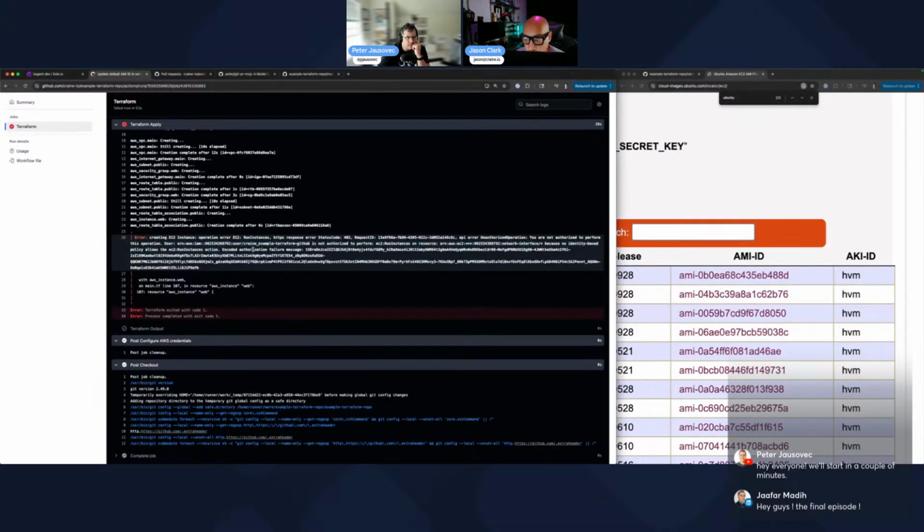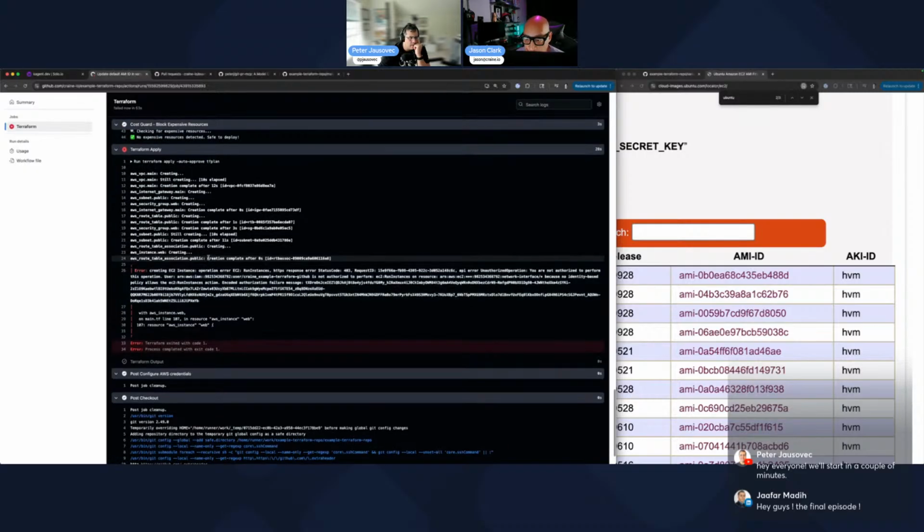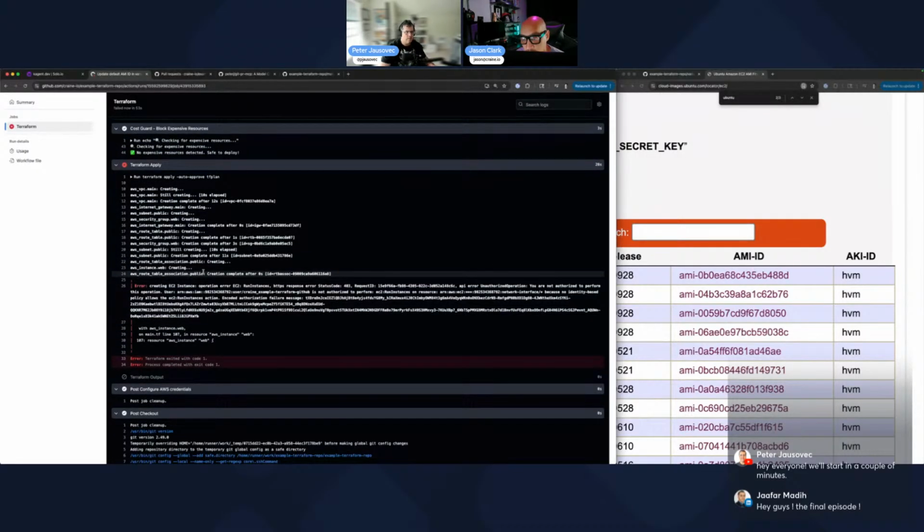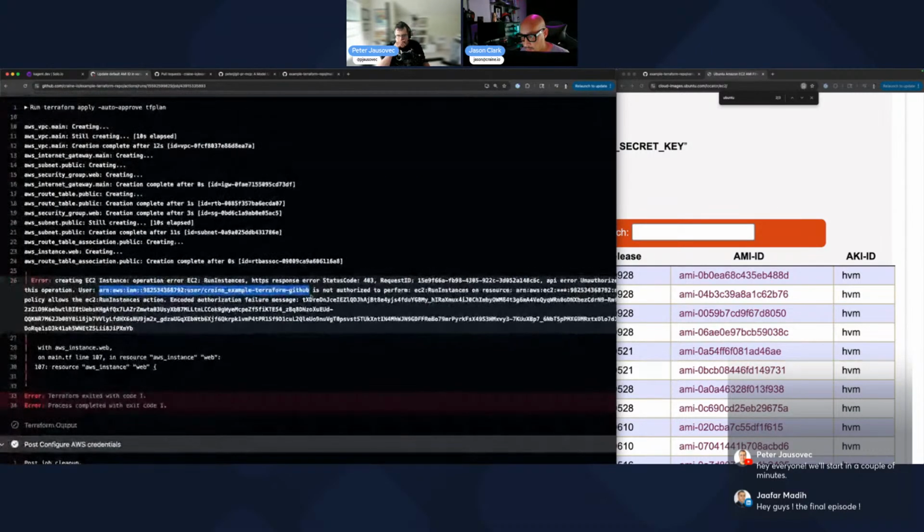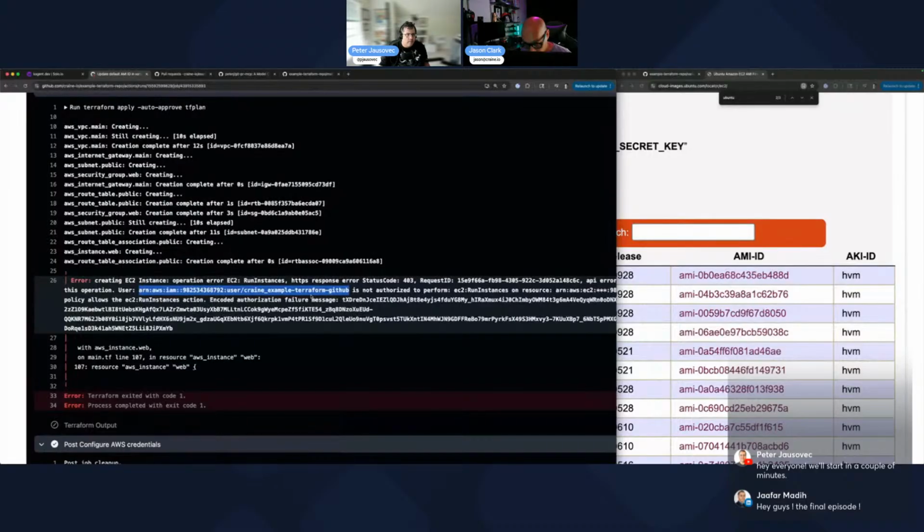So in other words, what I did was I basically exposed the key for running the plan, right? The key doesn't have permissions. It has to be run by something that has access to actually create. And so I think maybe what we need to do is just widen the access. I'm not familiar with AWS that much. Can you go into this user and give it permissions? Let me see what I can do right here live.